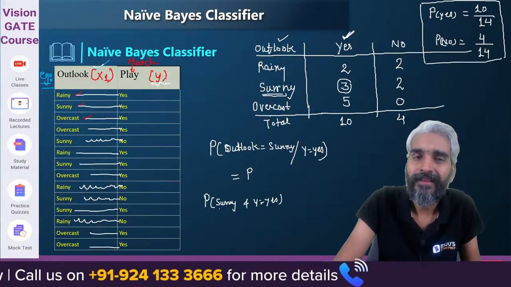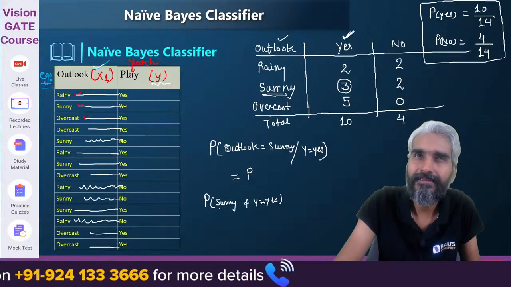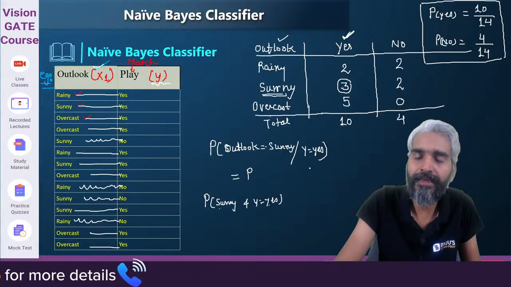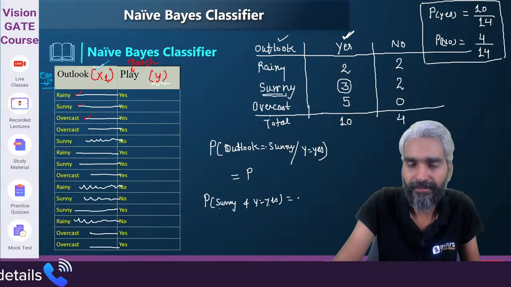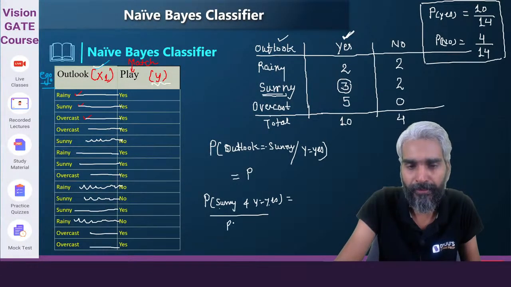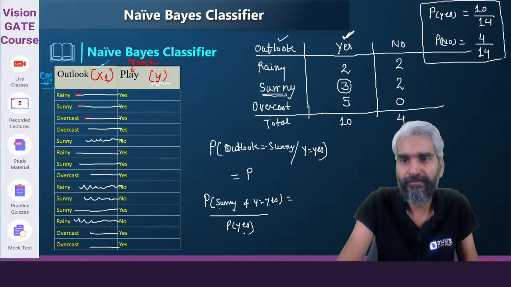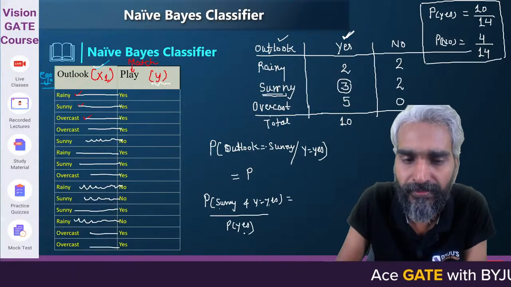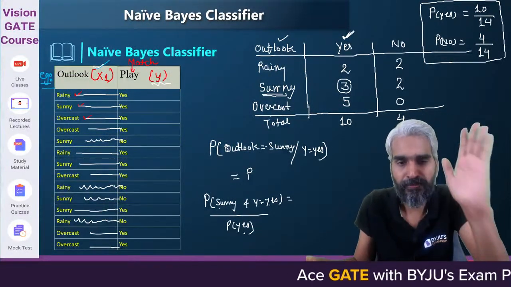Probability of yes multiplied by probability of sunny given yes. So if I simply divide it by probability of yes, will this problem be solved?